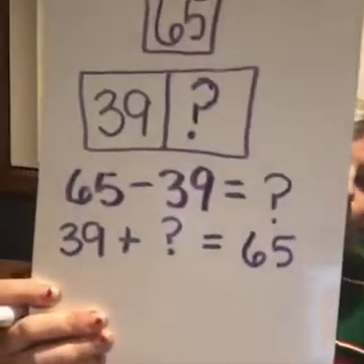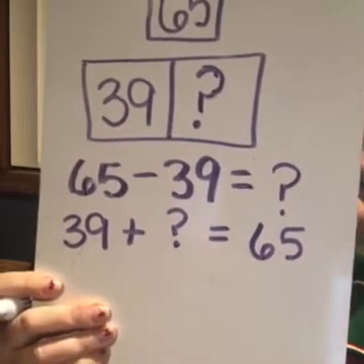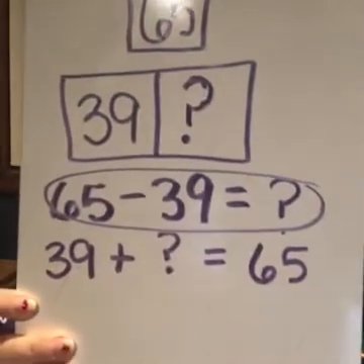So another way we could do it is 39 plus what is going to give us 65. So we could add or subtract. I'm going to stick with the subtraction because, as you all know, I like to have the question mark by itself. So I'm going to go ahead and erase the other equation.